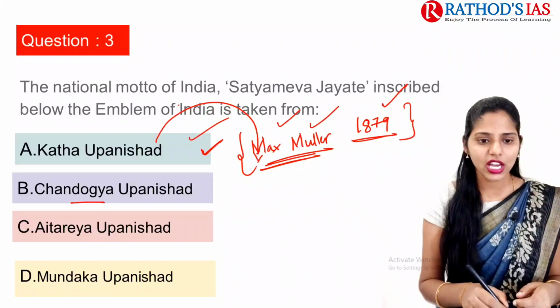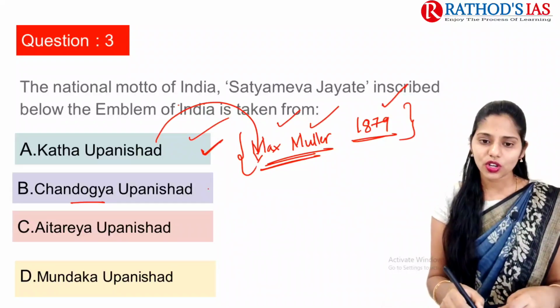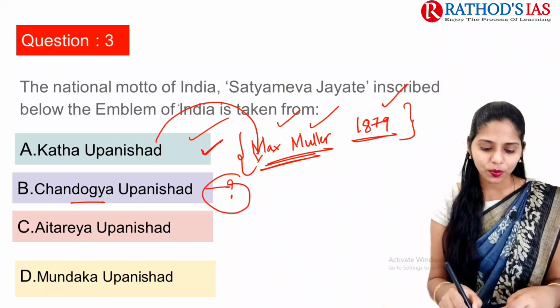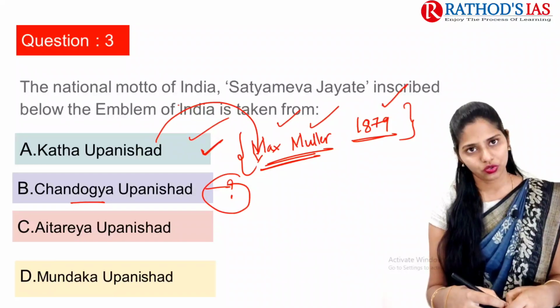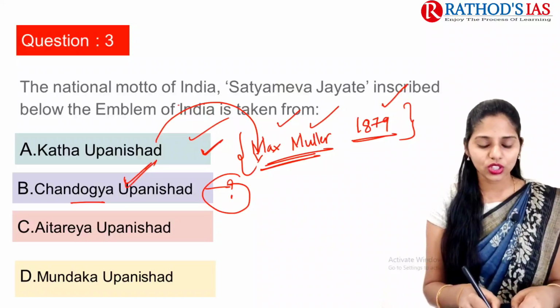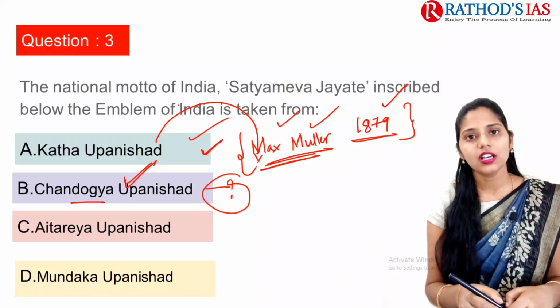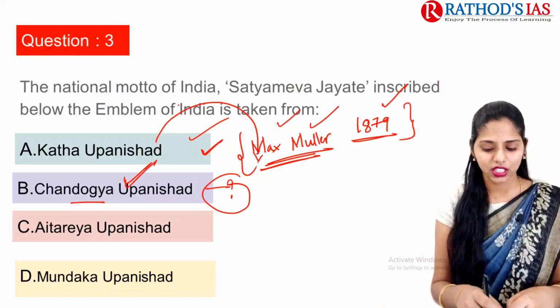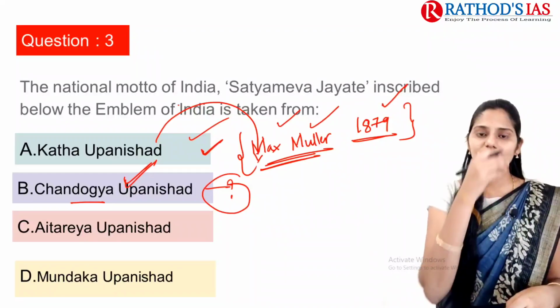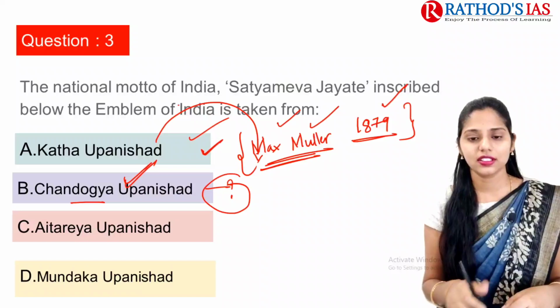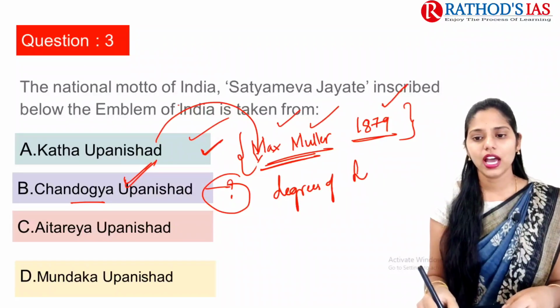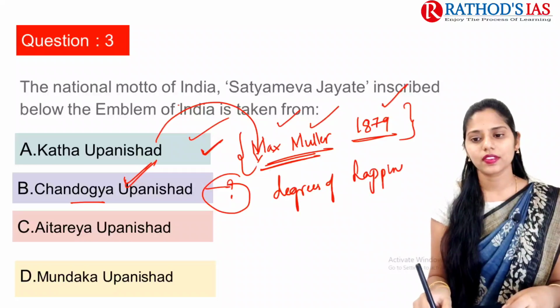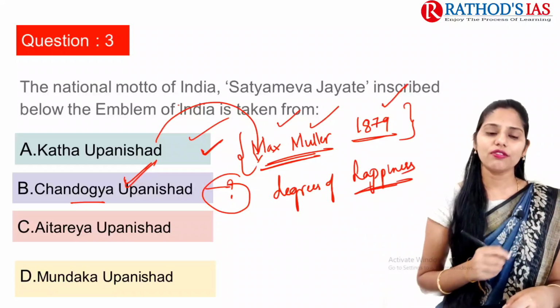The next one is Chandogya Upanishad. What are some highlights? It belongs to the Taittiriya school of Yajurveda, and it mainly talks about degrees of happiness.